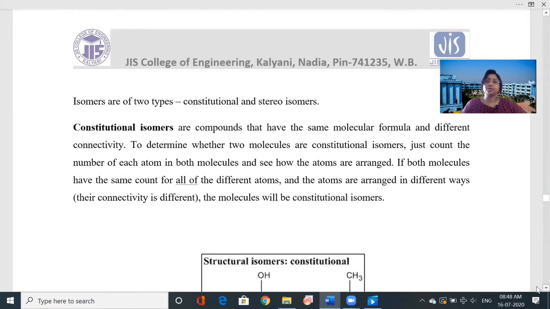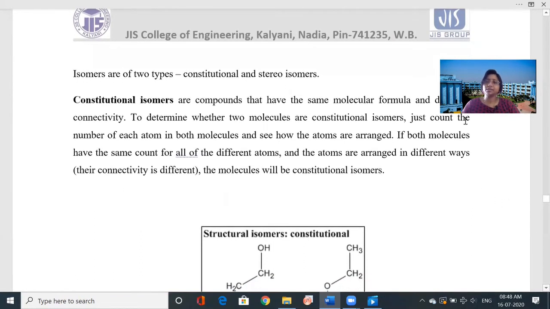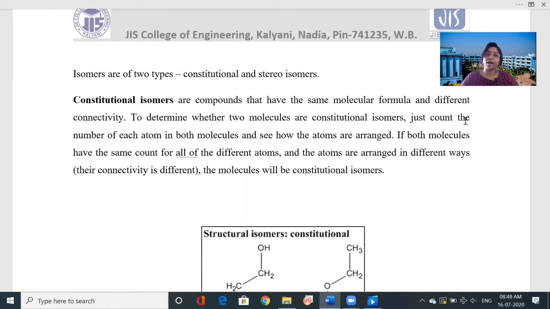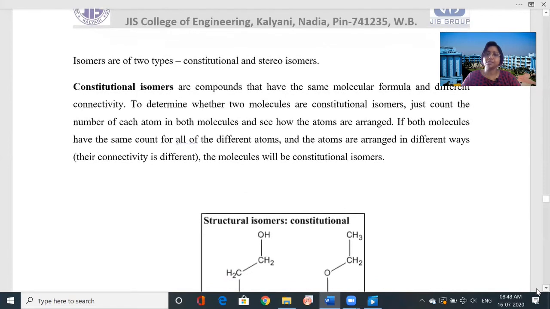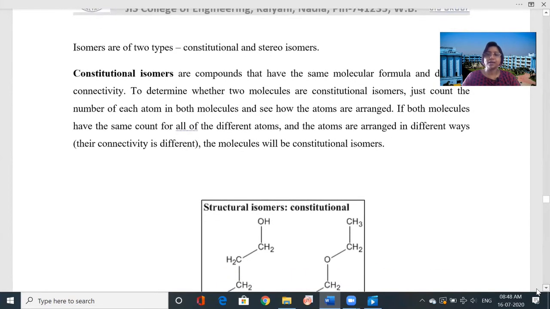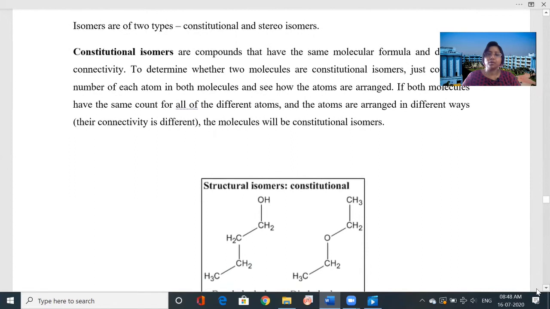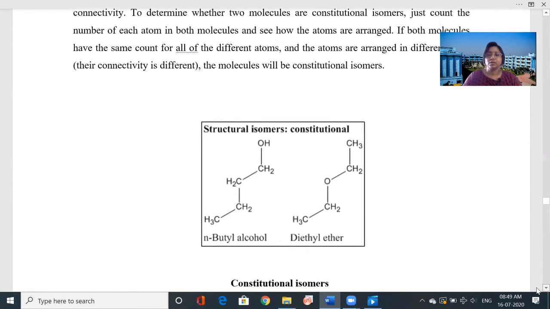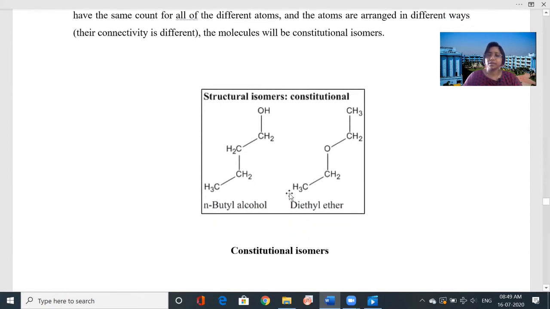To determine whether two molecules are constitutional isomers, you have to count the number of each atom, like how many carbons or how many hydrogens there are, and see how the atoms are arranged. If both molecules have the same count for all of the different atoms but their connectivity is different, they are called constitutional isomers. So here also the examples are given.